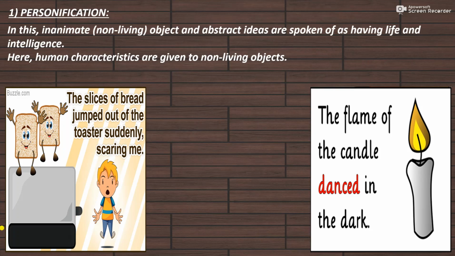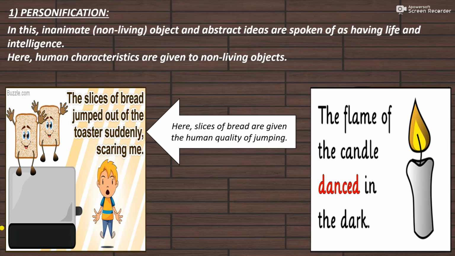So considering the first sentence, the slices of bread jumped out of the toaster suddenly, scaring me. In this sentence, the slices of bread are given the human quality of jumping.